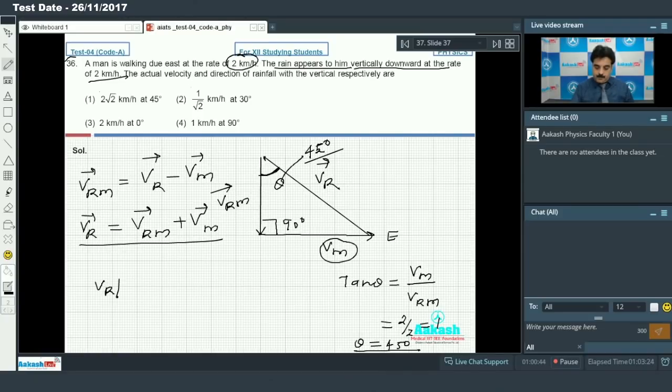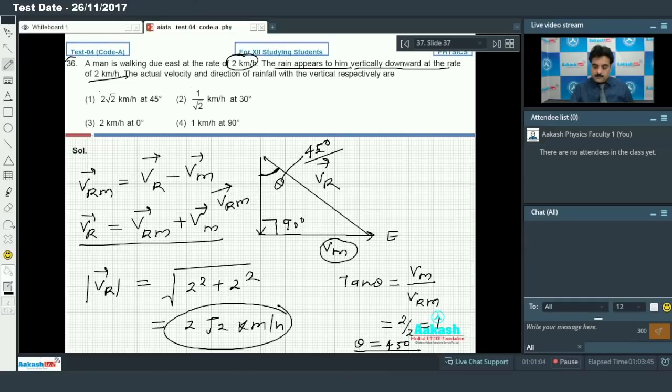So Vr is given by the square root of Vrm square plus Vm square, but the values are the same, so 2 square here and 2 square here. On solving we'll get 2 root 2 kilometer per hour. This is the actual velocity, and theta represents the direction. So we can say 2 root 2 kilometer per hour at 45 degrees. So my option number 1 is correct. Let's move on to question number 37.